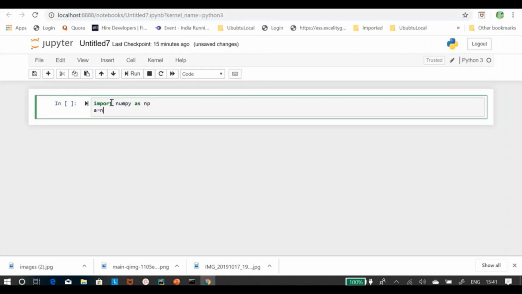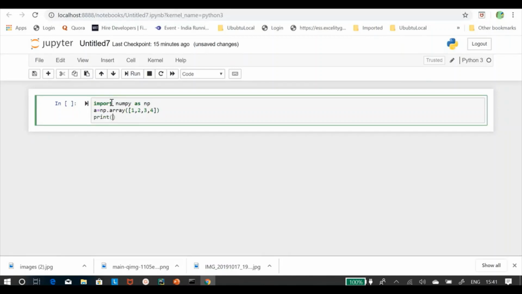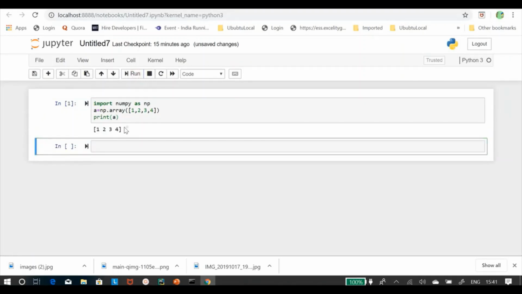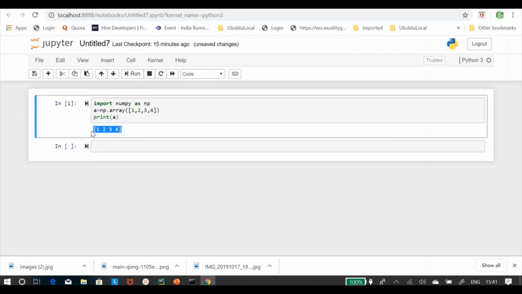So here I'll write np.array, then brackets, and then I'll give my array 1, 2, 3, 4. So when I print this, and for running, we can use this option or this run button. When I run this, I'll get the array. So this is our 1D.